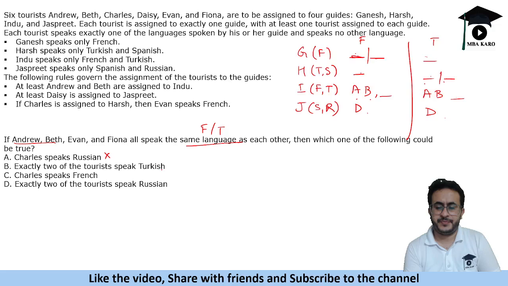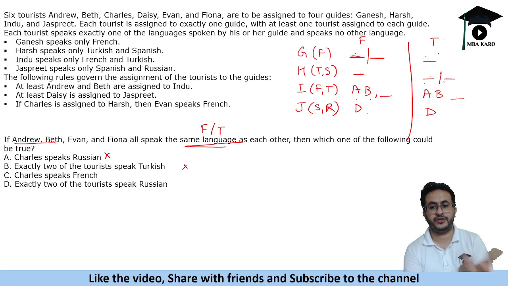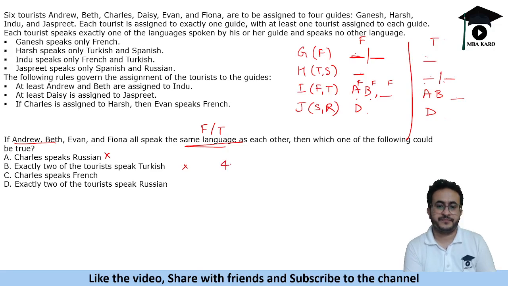Exactly 2 of the tourists speak Turkish. Okay, now if we make 4 people Turkish, they either speak French or they speak Turkish. So if we make 4 people Turkish, then it is obviously wrong. We have to make 2 people speak Turkish. So if 4 of them speak French, we have 1, 2, 3 French. So this is French, French and French. Then 4 people are speaking French. So that means 2 Turkish, but that is not possible because D is speaking either Spanish or Russian. So we cannot have 2 Turkish. So this is wrong. And if you take 4 Turkish, then obviously it becomes wrong.